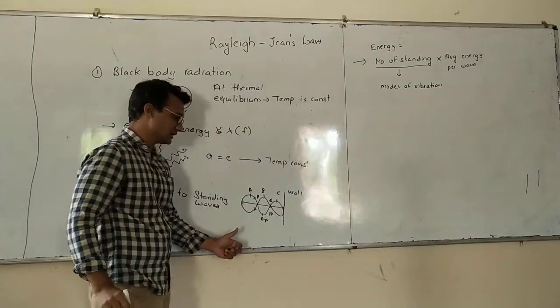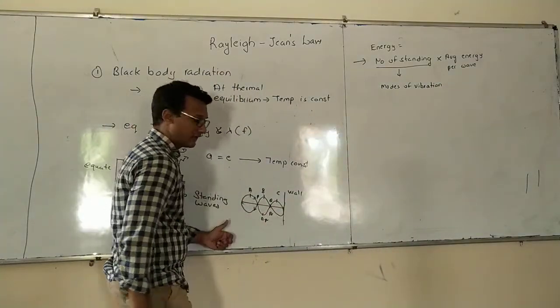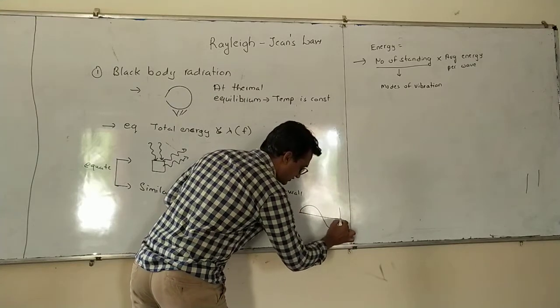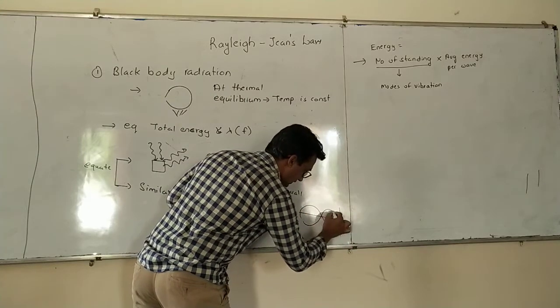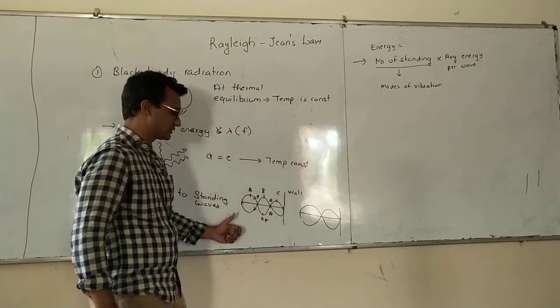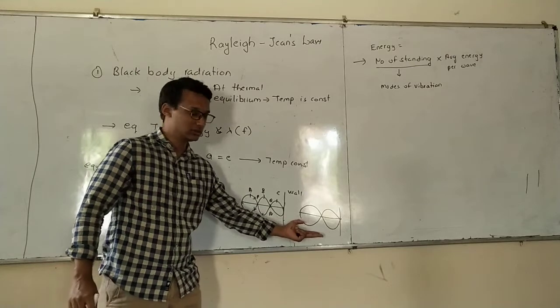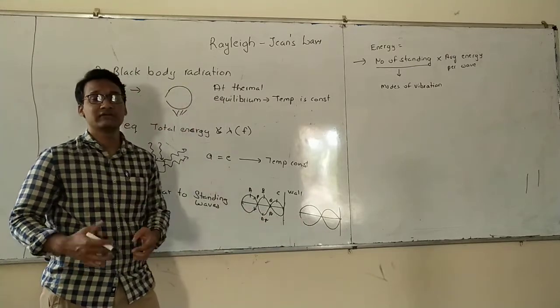Because as you see here, this is one mode of vibration. This could be another mode of vibration. That means the pattern is different. Each mode is having different energy.